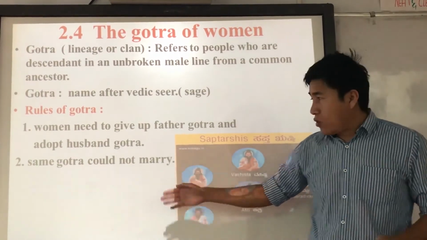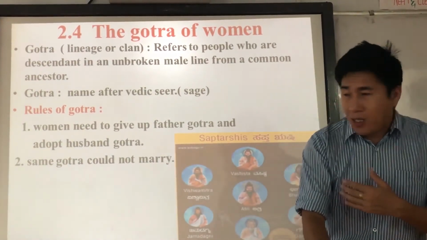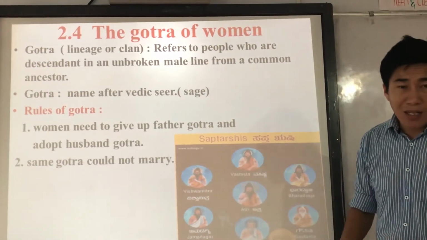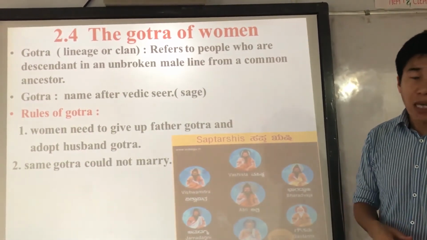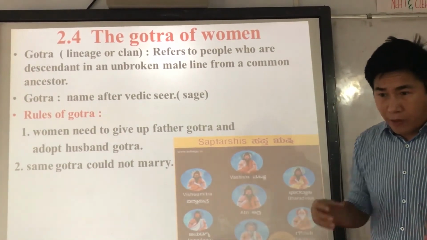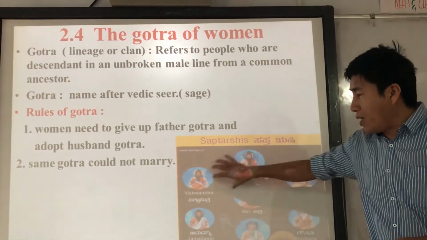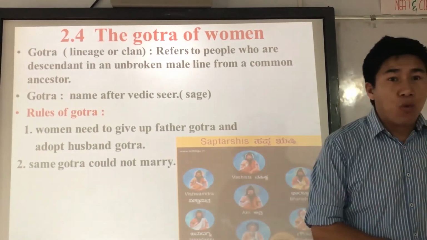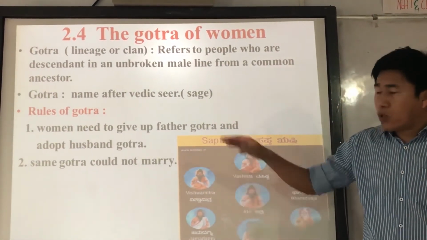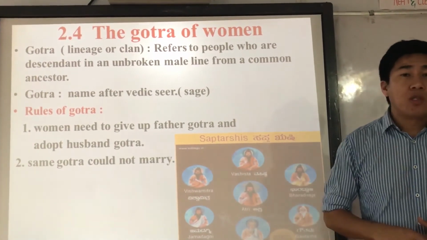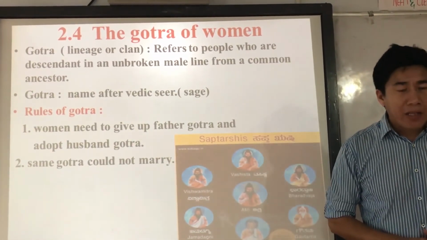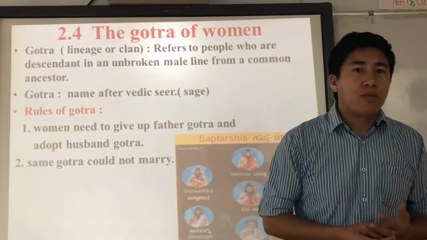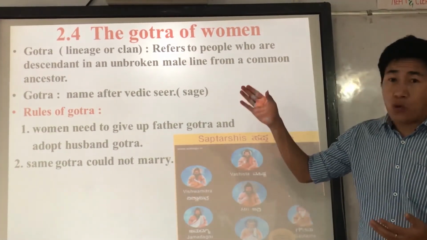So of course, marriage outside the Gotra is considered approved or good, right? If the marriage happens between the same Gotra, then it is considered a taboo. Understood? So these are the two very important rules of the Gotra that need to be carried by all Indian people, right? Understood? So that is about the Gotra.